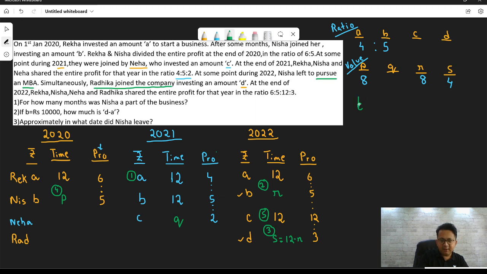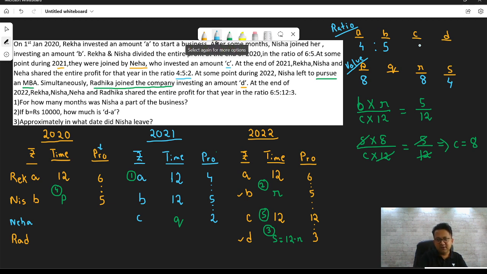So B into R. Let's look at equation 5. B into R. We already know the value of B and the value of R. B into R divided by C into 12 is equal to 5 by 12. Substitute the value of B, B is 5. Substitute the value of R, R is 8. Divided by C into 12 is equal to 5 by 12. 12 cancels out. 5 cancels out. Implies C is equal to 8. Yes? Super awesome. I think you've got almost all of it. C is equal to 8.